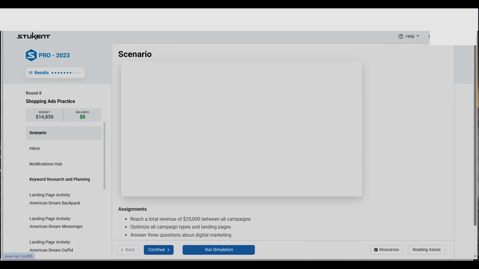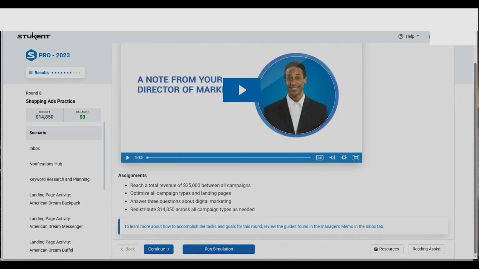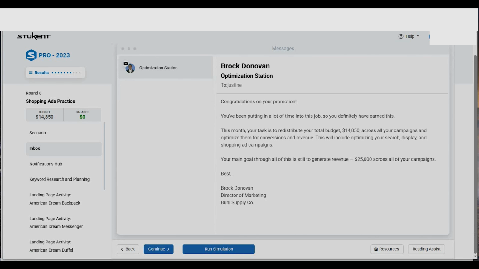Welcome to Stukent Mimic Pro Simulation. Before we start, it's important that you go and check the scenario. It's highlighted here. The goal of the assignment is to reach a total revenue of 25k between all campaigns, optimizing all campaign types and landing pages, answer 3 questions about digital marketing, and redistribute 14 across all campaign types as needed.